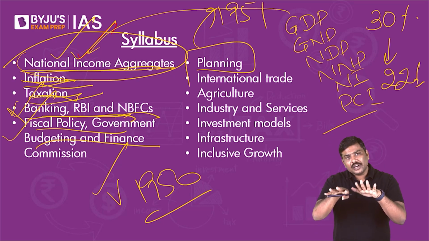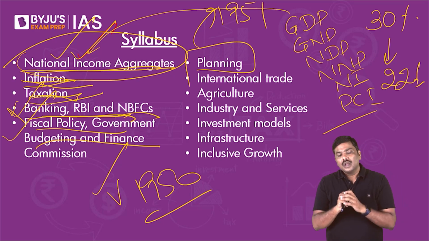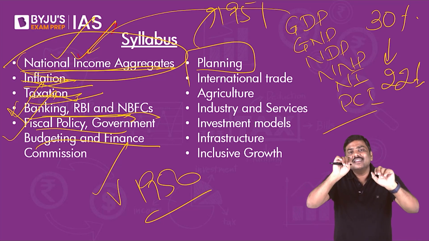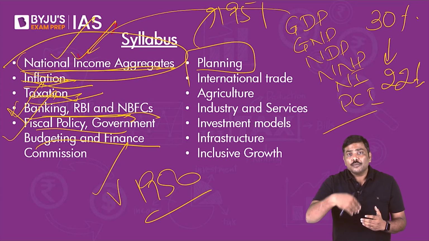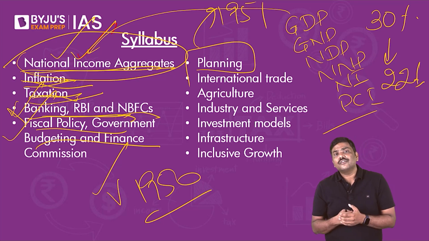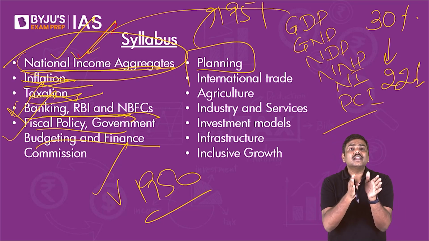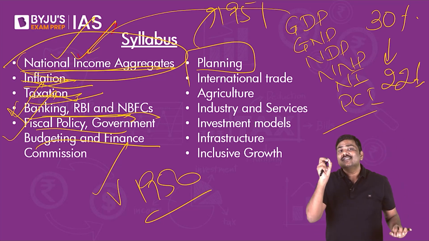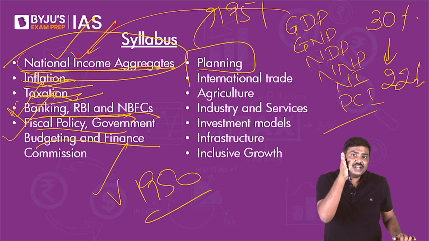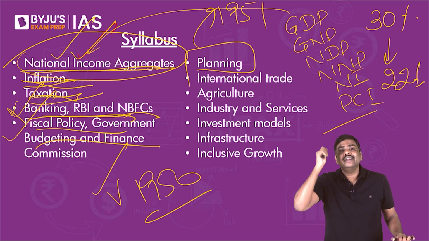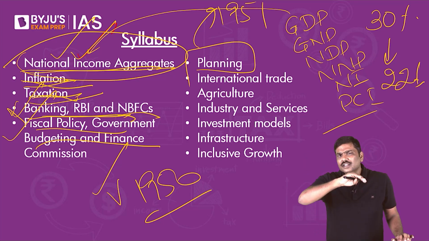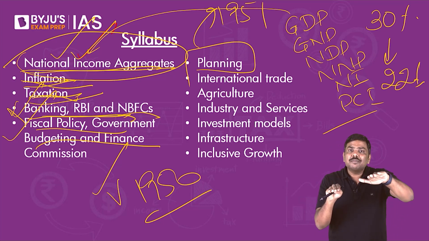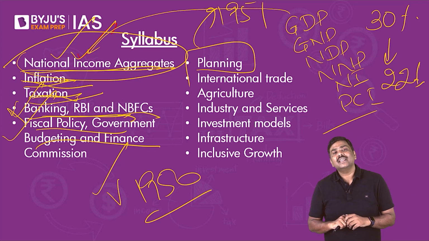A question has already been asked. Have a look at the question. Differentiate between the functioning of the Planning Commission and Niti Aayog. Because from 1st January 2015, the Government of India set up a new authority. It abolished the earlier authority, the Planning Commission, and set up a new authority, the National Institution for Transforming India. One question has already been asked by UPSC. Compare and contrast the Planning Commission and Niti Aayog.